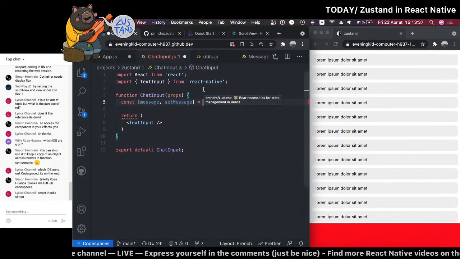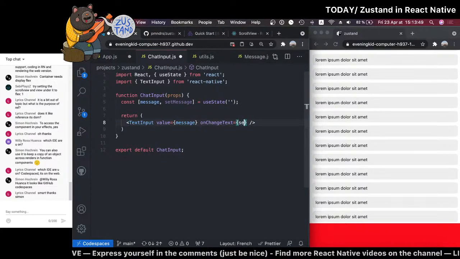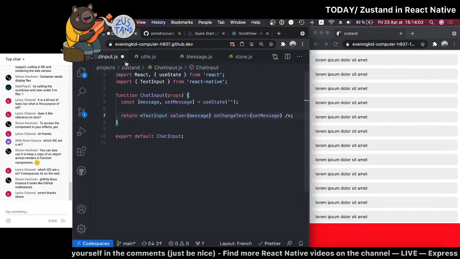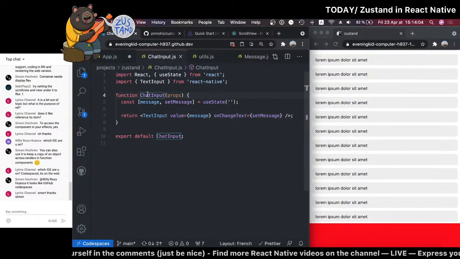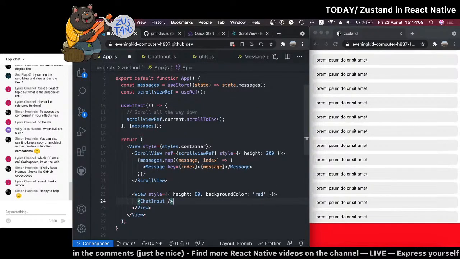It looks so aggressive, isn't it? So useState, this will be empty by default, and basically we just pass it here, and when we change the text, we want to update the state. And so when we'll be sending the value, or message, then we should just call something from the store. So for now, I'll just keep it this way. I'll save, add it, hold on, to the app. So let's just import it. See, there's a lot of messages.